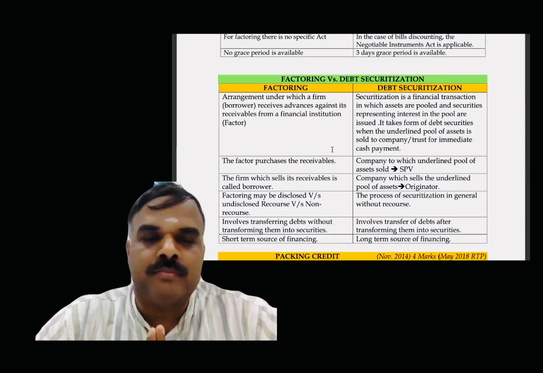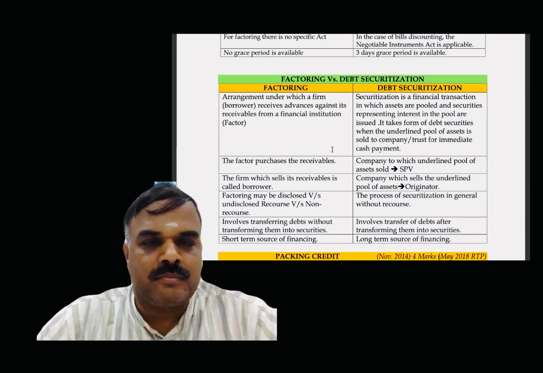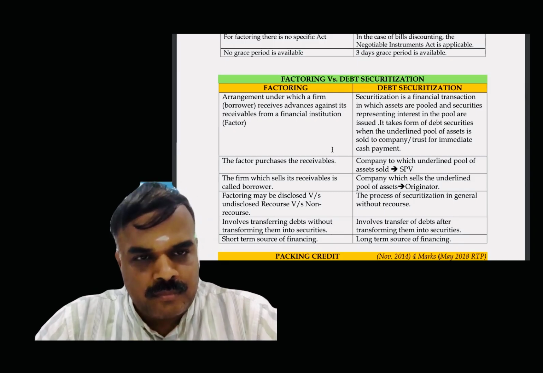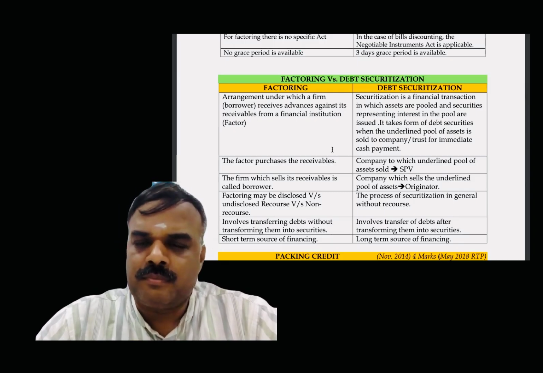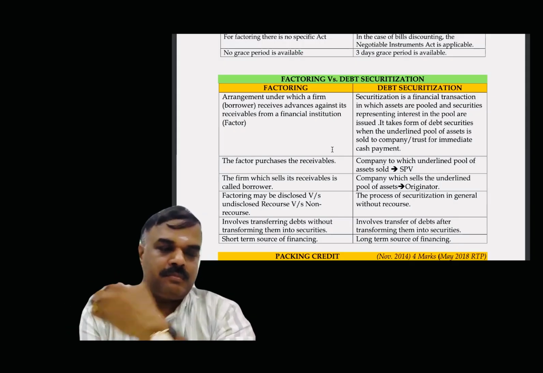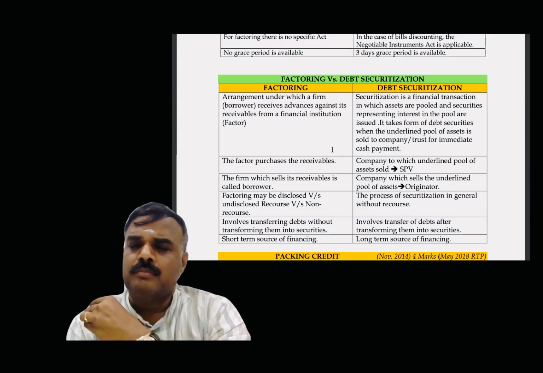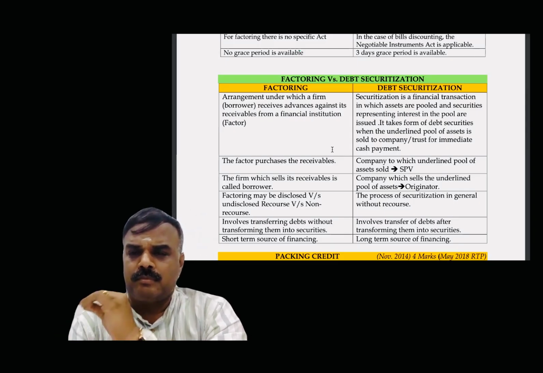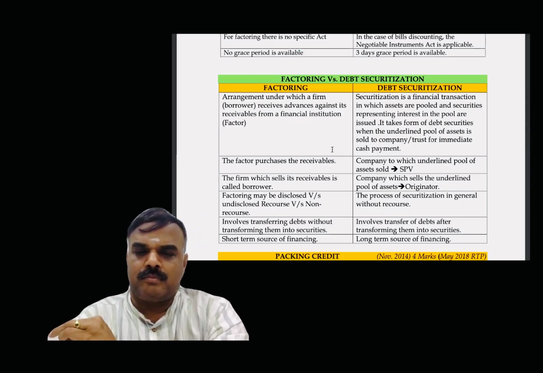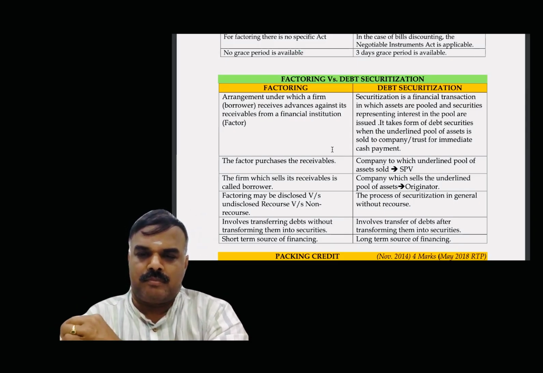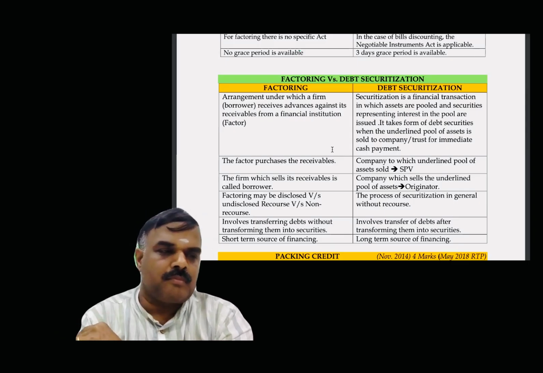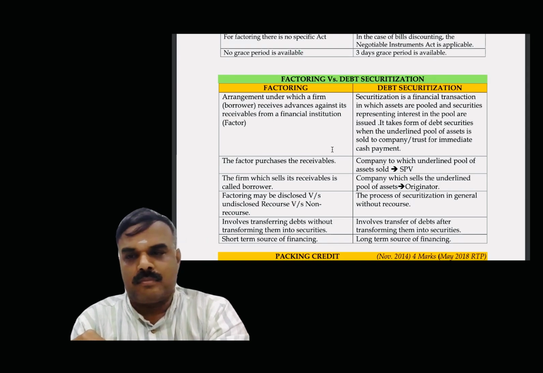Factoring is an arrangement under which a firm, the borrower, receives advances against its receivables from a financial institution. Whereas debt securitization is a financial transaction in which assets are pooled and securities representing interest in the pool are issued. It takes the form of debt securitization when the underlying pool of assets is sold to a company or trust for immediate cash payment.